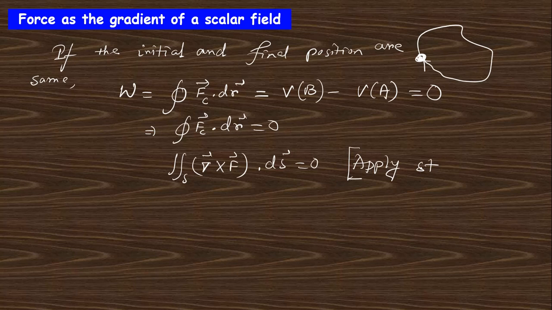You can refer to these videos also. So apply Stokes theorem, right? So you can write the curl of FC, C is for conservative, curl of FC will be 0, right?